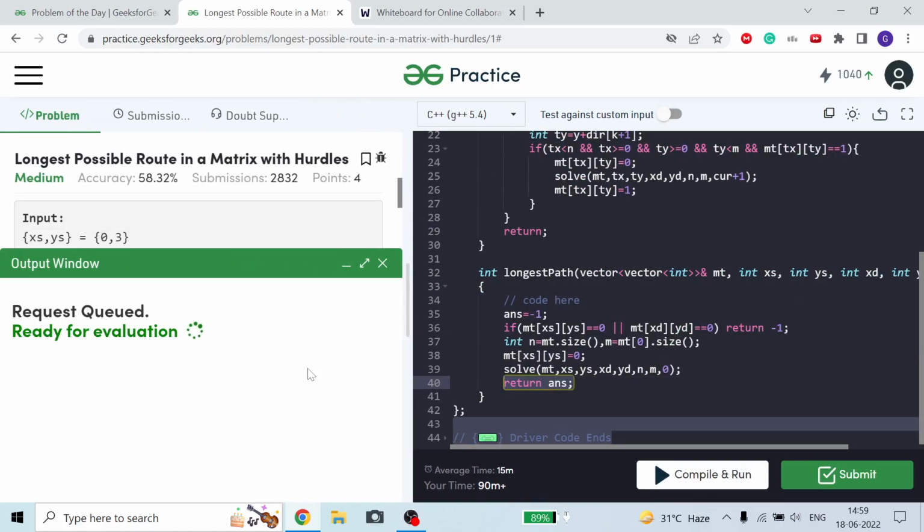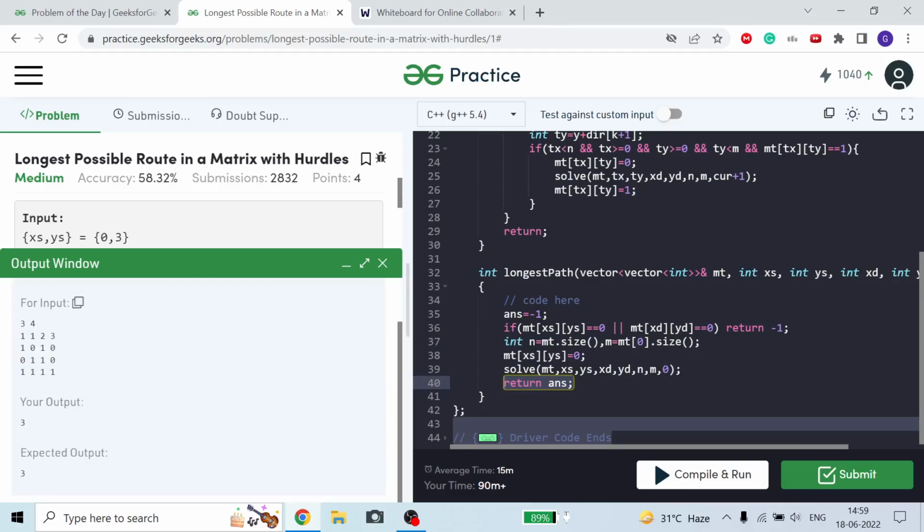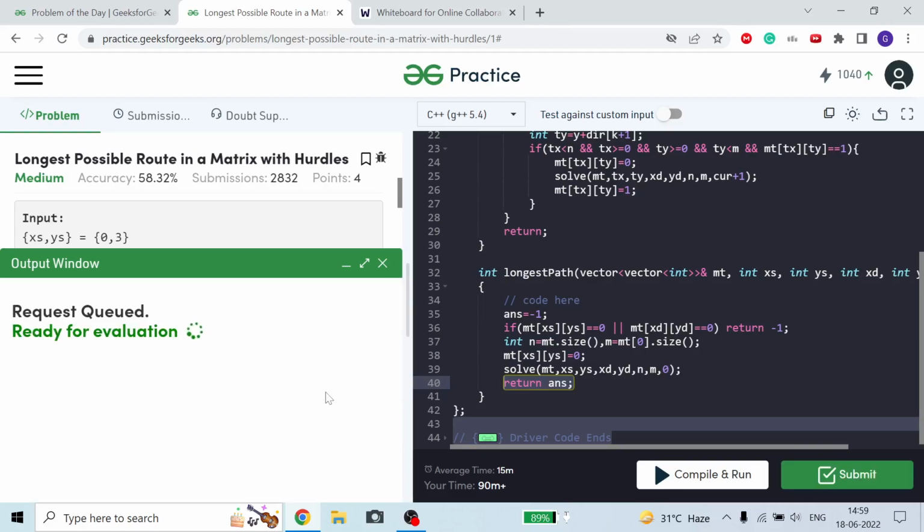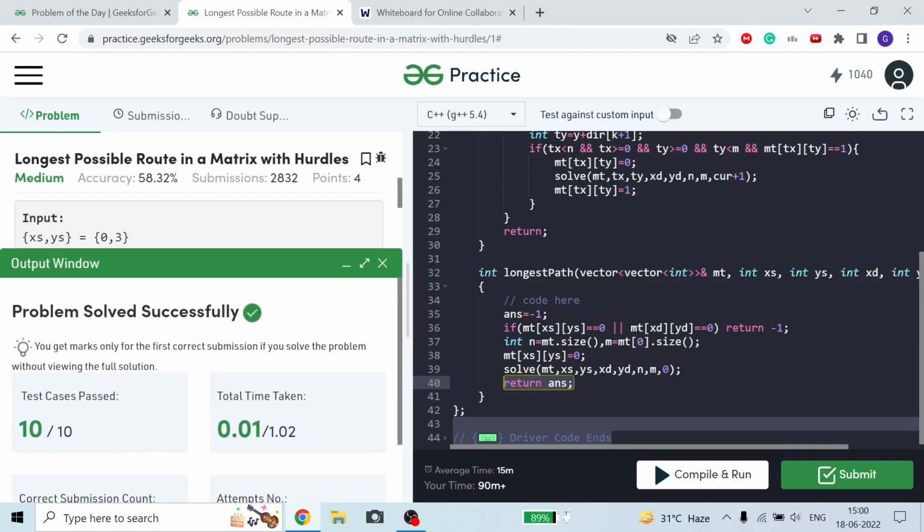So I am compiling, running it, correct output. So guys, you can see all the 10 test cases pass. I hope you all understand the approach.